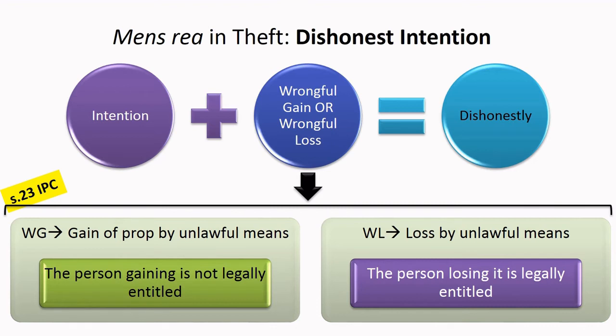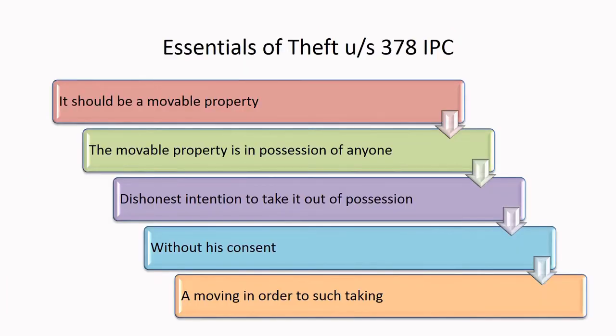Clear? So when there is intentional wrongful gain to one person and simultaneously intentional wrongful loss to another person, then it is dishonestly. Then it is dishonest intention, which is the mens rea element in the offence of theft. So both the taking or moving aspect along with dishonest intention constitutes the offence of theft primarily. So now you got a basic idea as to what the offence of theft is.